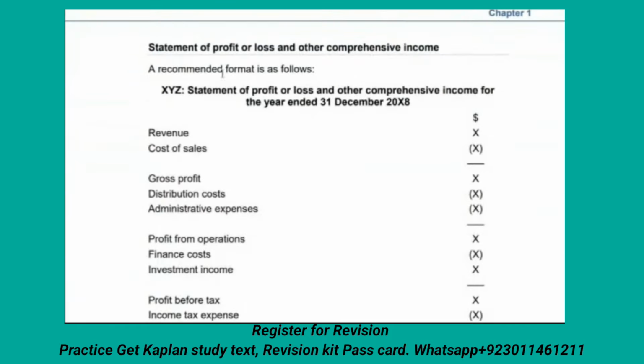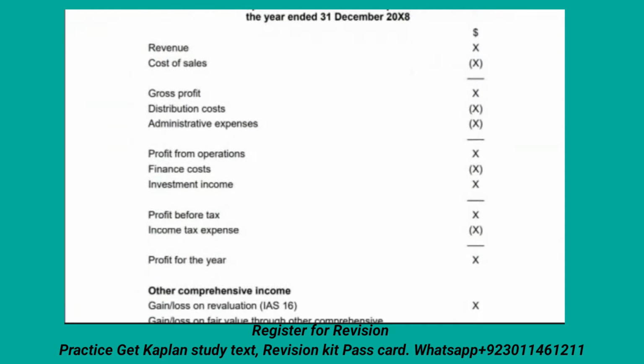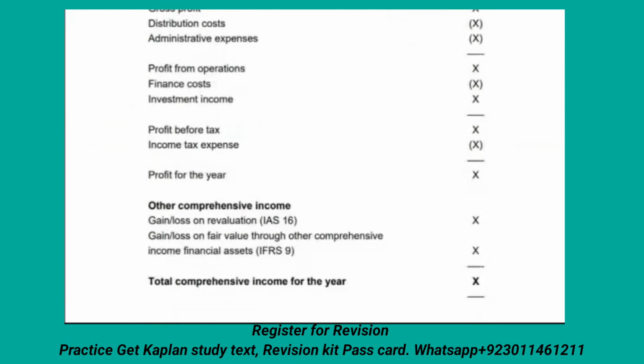Then the statement of profit and loss. This is very common and very easy. Everyone knows: what is the revenue, what is the cost of sales, how many items you have to exclude, gross profit, distribution cost, administrative cost. How many costs are coming under administrative, and how many cost centers are coming under distribution cost. These are the basic things.